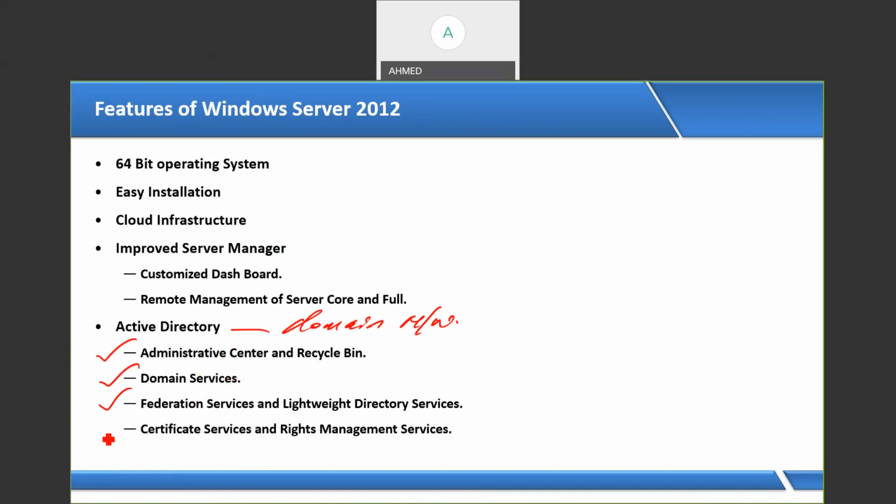By using Rights Management Service, we can restrict the contents. The user can access the resources, but with restrictions. The user should not forward the mails, should not copy the data, and should not take prints. These kinds of restrictions we can apply with the help of this RMS server, which is called digitally enforced policies.